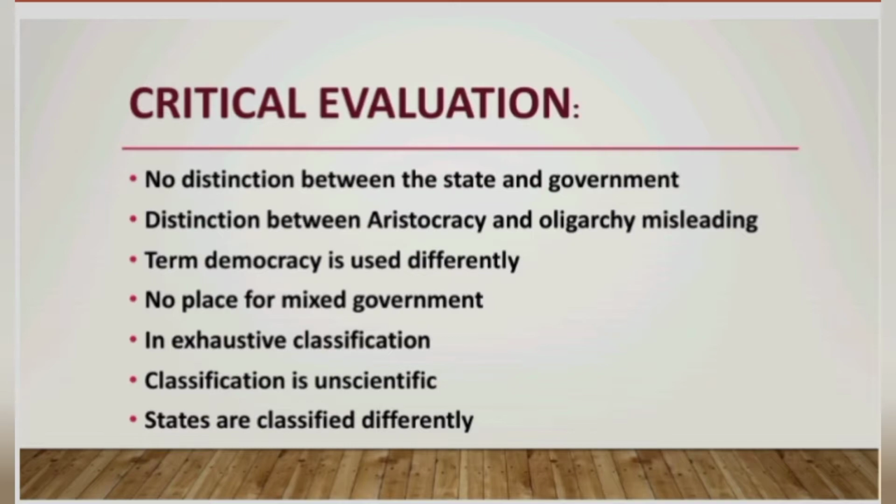But modern thinkers do not regard democracy as a perverted form of rule. Even nowadays we have seen so many successful governments with a democratic form of government. So we cannot deny the fact that Aristotle, who says that democracy is a perverted or deviant form of government, used the term democracy very differently. He disliked the real democracy where all people ruled, and he basically called it a perverted form of government.